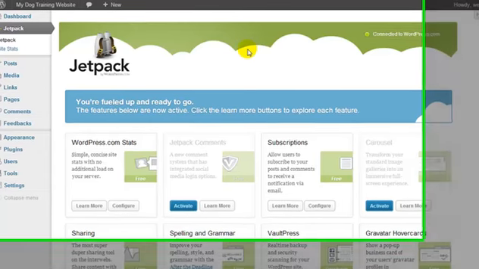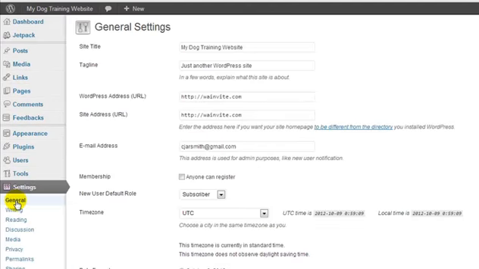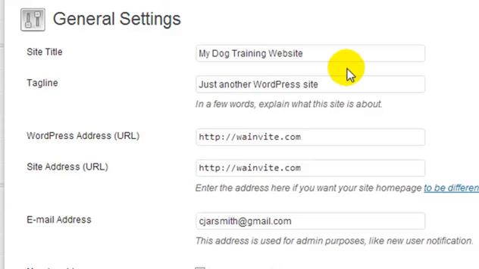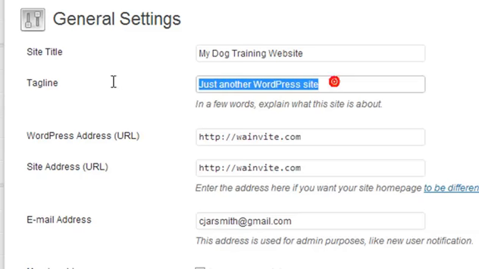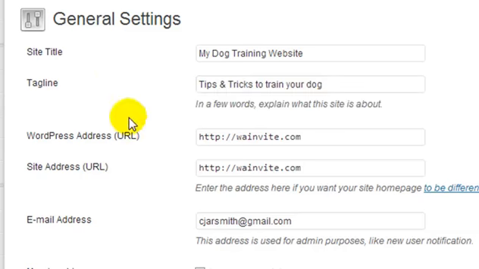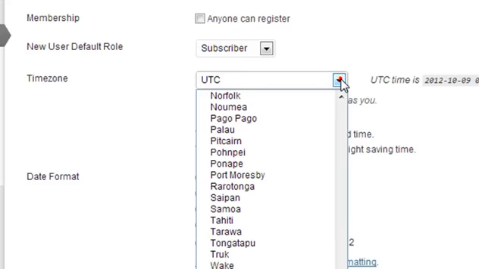So now that that's out of the way, the one thing you may want to do is head over to Settings. Under General, we have where we can enter in our site title. So if it's not correct, you can enter what you want. We have a tagline. Now I'm going to delete that and enter in tips and tricks to train your dog. These URLs are fine. My email address is fine. The one thing I want to change actually is my time zone.